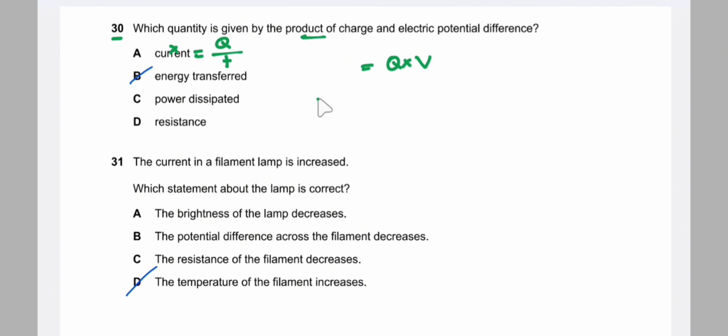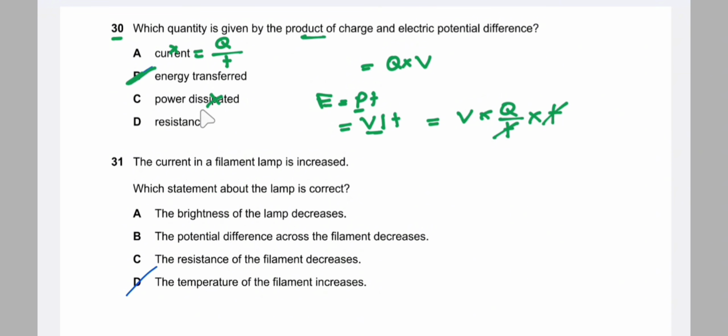For the second option, we know that energy is equal to power into time, that is voltage into current into time. Instead of current we can put charge by time, that is V into Q by time into time. So time and time cancel and the answer comes to be VQ. So the answer is B. Power itself is not the answer because it is the rate of energy, and resistance is equal to voltage by current, I, and we cannot convert I to Q. Therefore, these options are also wrong. So the correct answer is B.